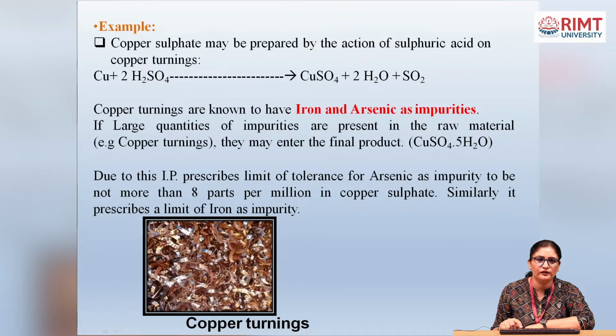If large quantities of impurities are present in the raw material, for example copper turnings, they may enter the final product. Due to this, the IP prescribes a limit of tolerance for arsenic as an impurity to be not more than 8 ppm in copper sulfate. Similarly, it prescribes a limit for iron as an impurity. If we use copper turnings as our starting material, it already contains impurities like iron and arsenic.